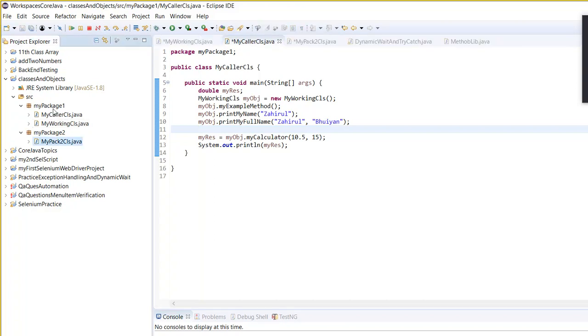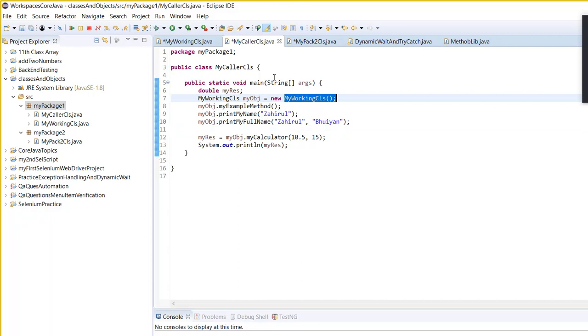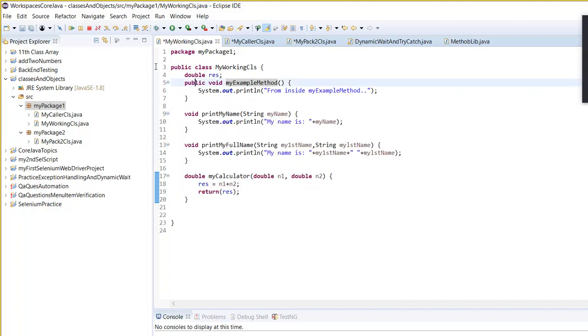First of all, can you see my caller class? When I am creating an object of my working class from my caller class, both of these classes are under the same package. So with this object, you can access all of these methods, public and default.